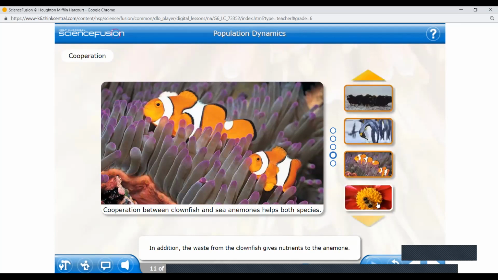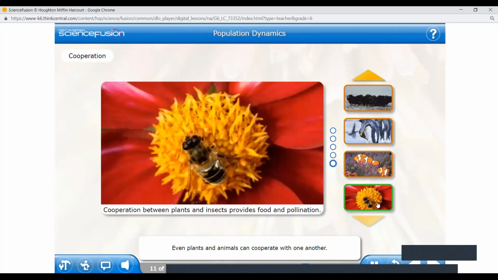Finally, they show with the plants. Even plants and animals can cooperate with one another. Plants provide nectar for insects such as bees. As the bees drink the nectar, they get covered in pollen. As the bees travel from flower to flower, they pollinate plants, helping make new seeds and fruit. The bees get food, and the plants reproduce through this cooperation.